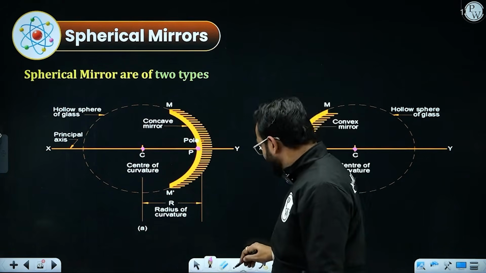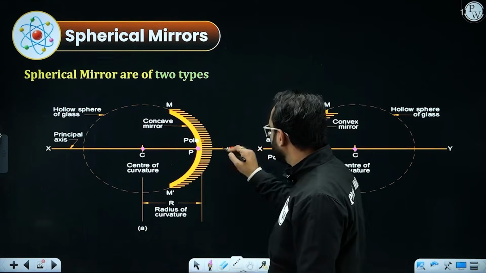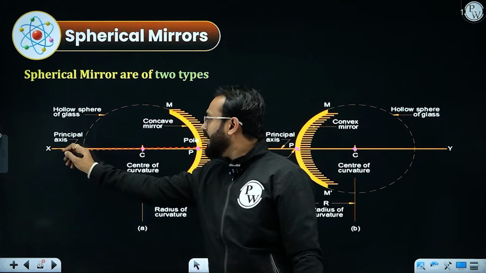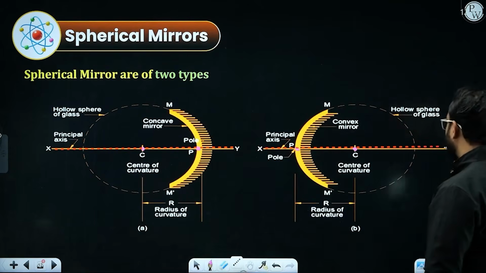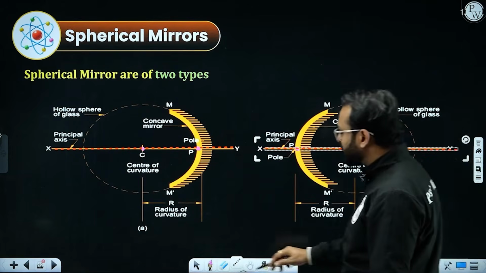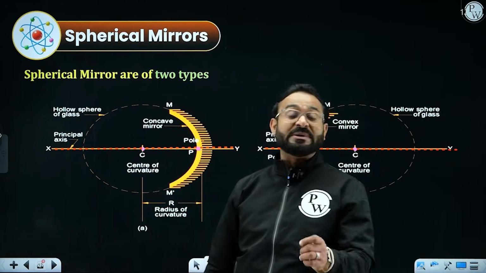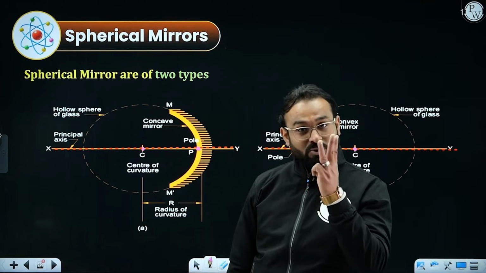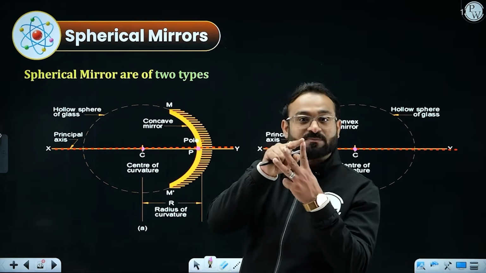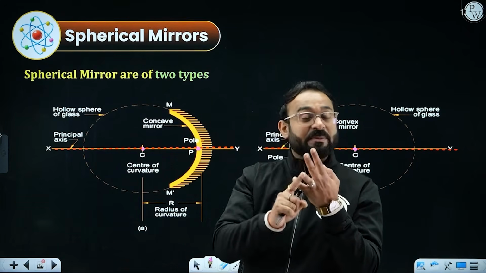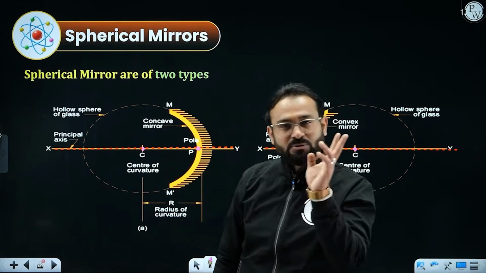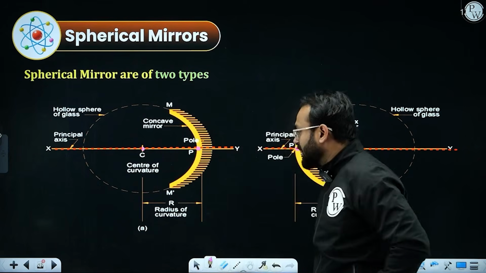Now, if we have an imaginary line passing through the pole and center of curvature, that is called the principal axis. So three things we have covered so far: one is the pole, second is the center of curvature, and the third is the principal axis. The principal axis is an imaginary line passing through the pole and center of curvature.